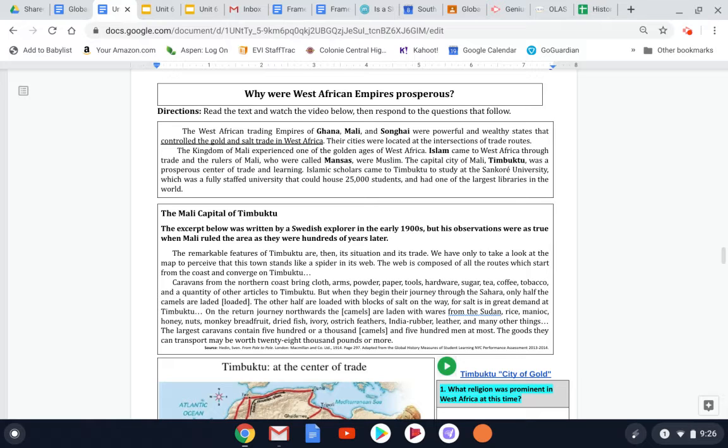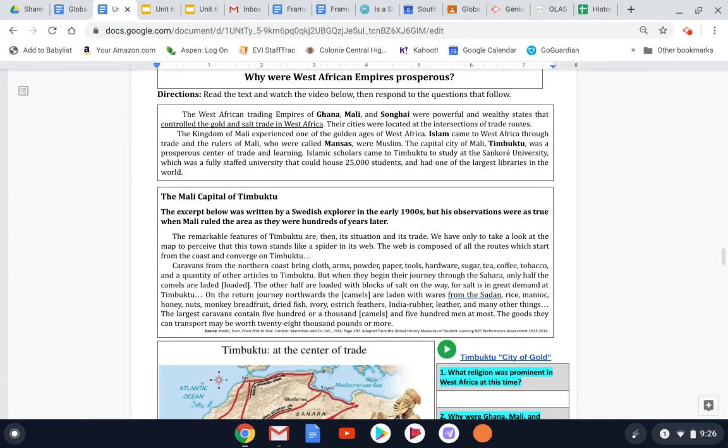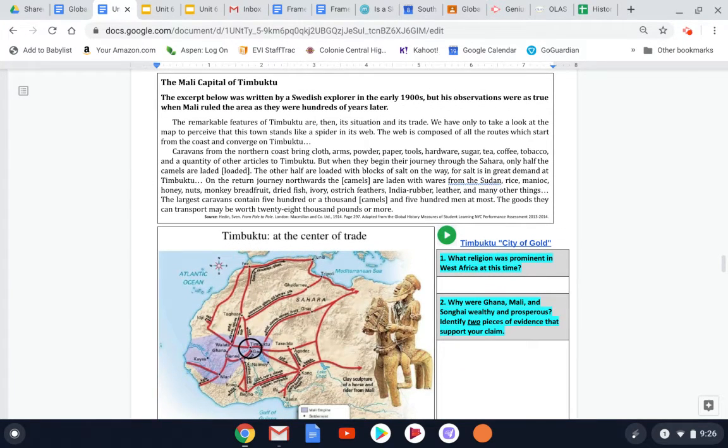So the directions for this page is to read the text and watch the video below, then respond to the questions that follow. Here is your video clip, which I want you to watch on your own. It's about 3 minutes long. It gives you some extra, enriched, enhanced information beyond what we're going to read on the top of the page. So make sure that you're watching that before you answer these questions with me.